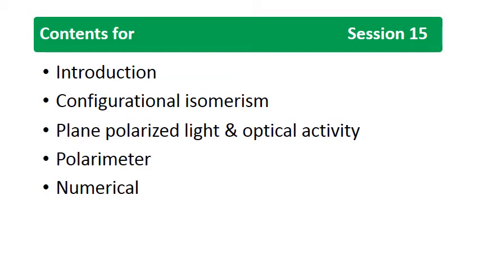So there are two types of configurational isomers. One is the geometrical isomers, which we already discussed in the previous chapters, like cis, trans, or E, Z. And the other is the optical isomers.